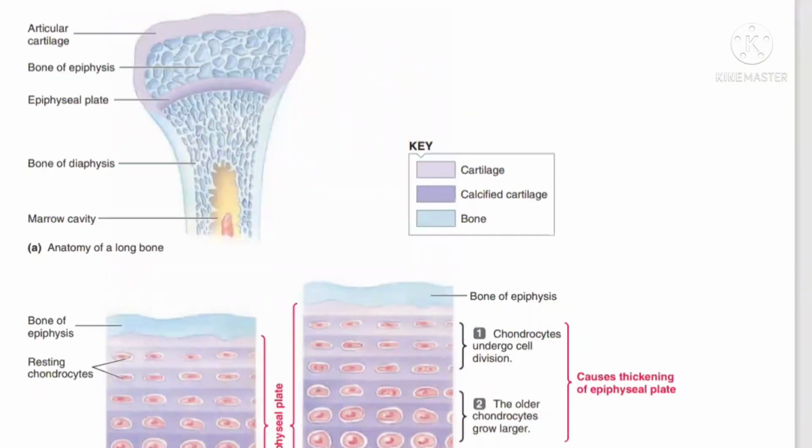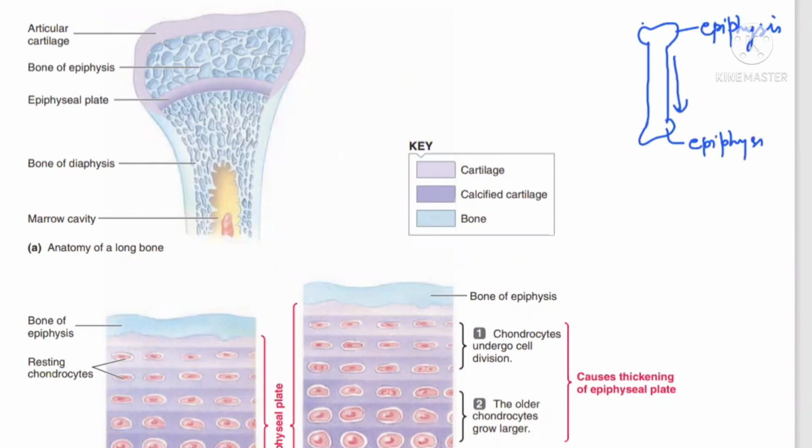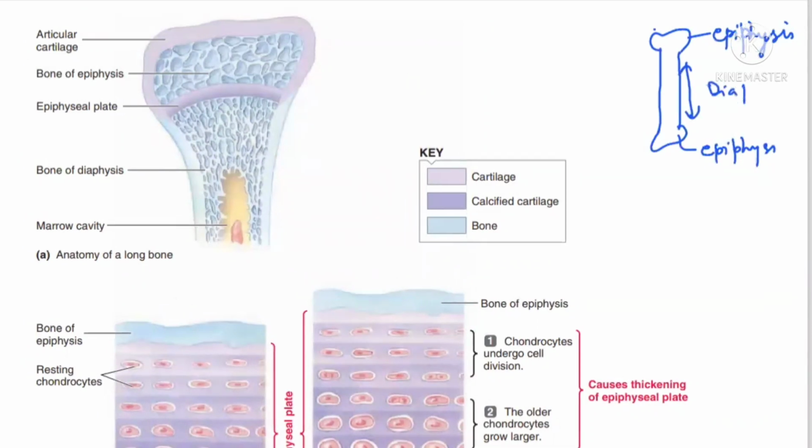Now see beta, in this diagram, I'm trying to explain how the bone growth is going in length. If you see, this is a long bone we have taken, and the ends of the long bone are known as epiphysis, and the middle part is known as diaphysis. Clear? The end is known as epiphysis, and this middle part is known as diaphysis. And at the junction of the epiphysis and diaphysis, an epiphyseal plate is present.